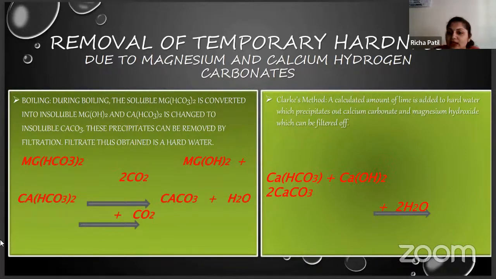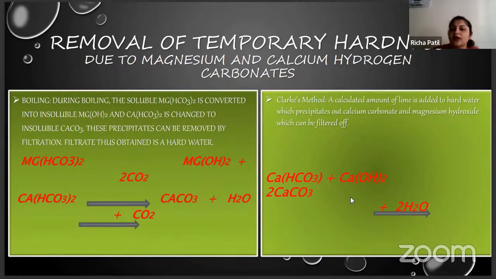Second is Clark's method, important here. A calculated amount of lime is added to hard water, which precipitates out calcium carbonate and magnesium hydroxide, which can be filtered off. So this is the reaction. Like this it can be filtered out.